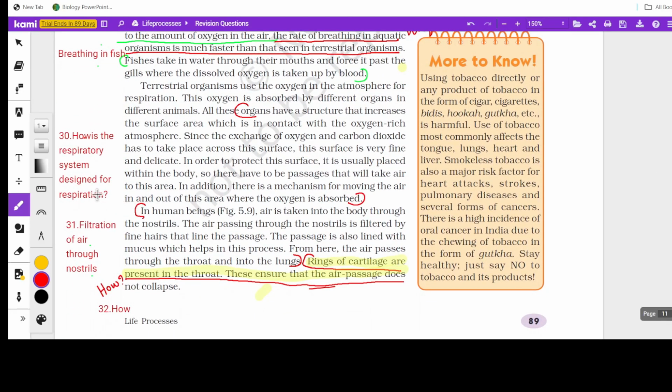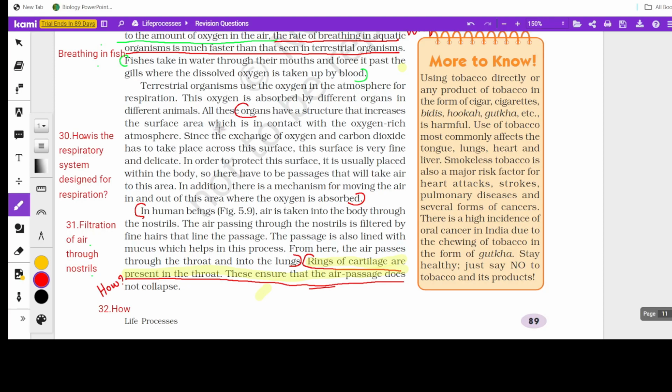Now this talks about the structure of the respiratory system. Generally they explain how a complex respiratory system is designed to facilitate the process of respiration. The first thing is the surface area. In human beings, we have lungs, and inside the lungs there are numerous alveoli.